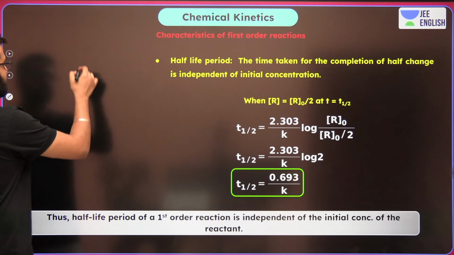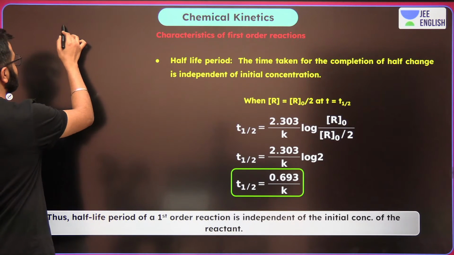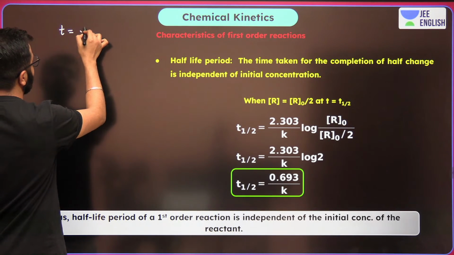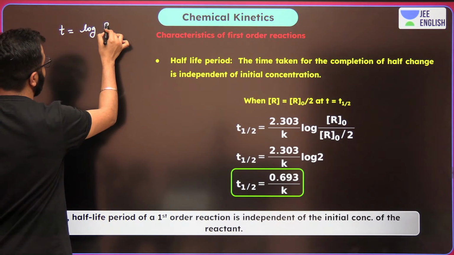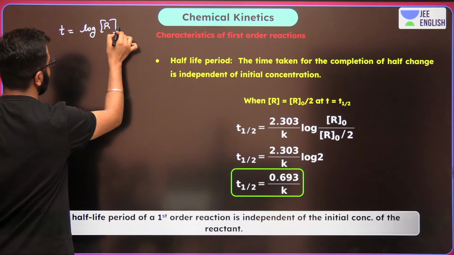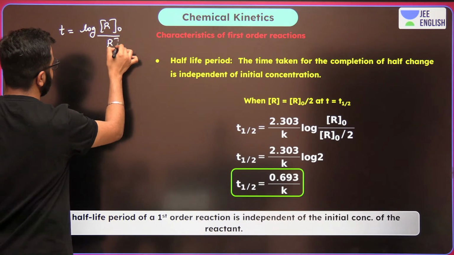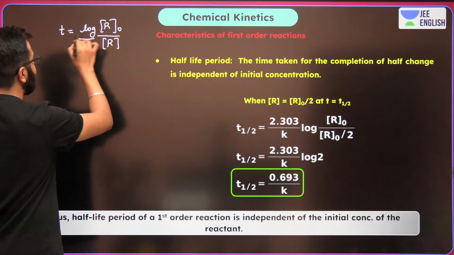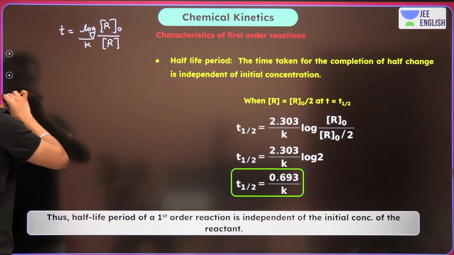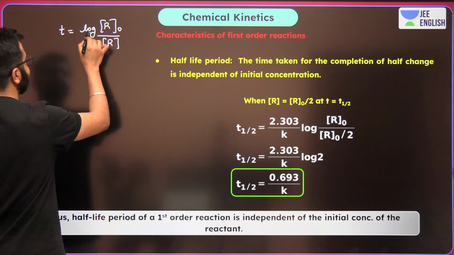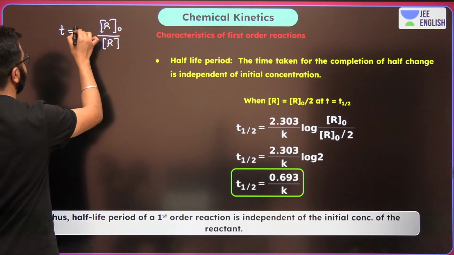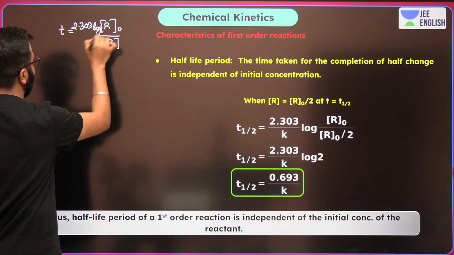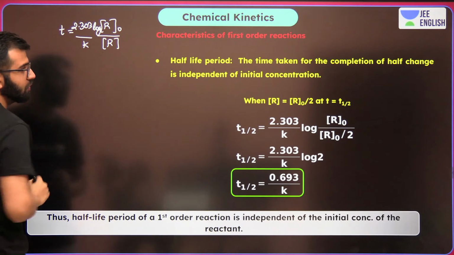Okay, now guys, pay attention. What are we really looking at? So now if I write T is equal to log R naught upon R upon K, but over here there is 2.303, correct? On K. So now let's go with this.